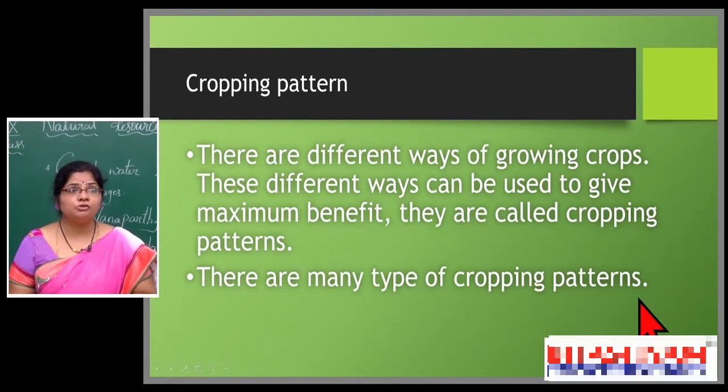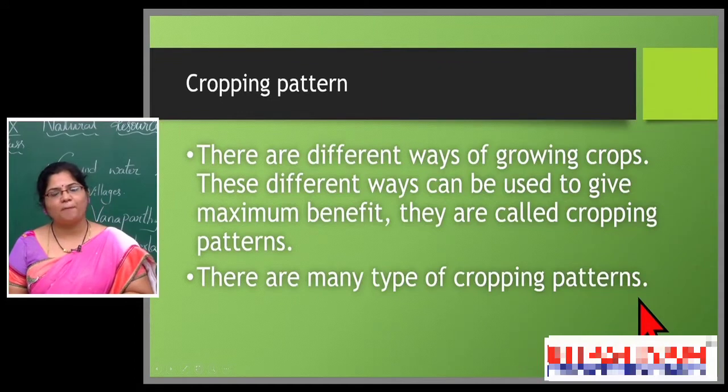Why does he grow in different ways? When he grows in a different pattern, then only the farmer is able to get maximum benefit from the field. Such different patterns of growing crops in the field are called cropping patterns. There are many types of cropping patterns.